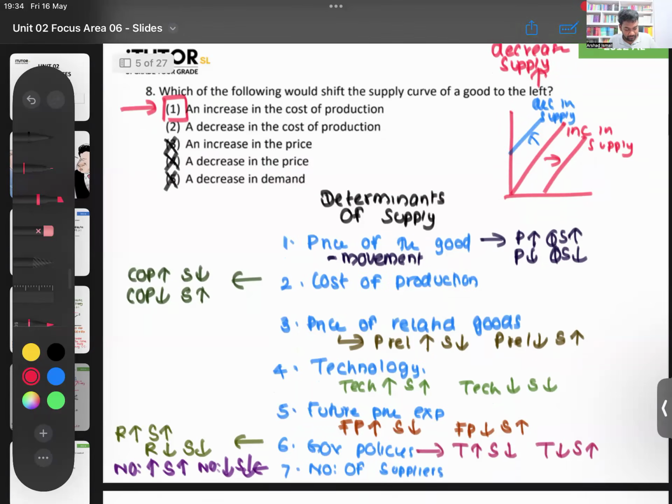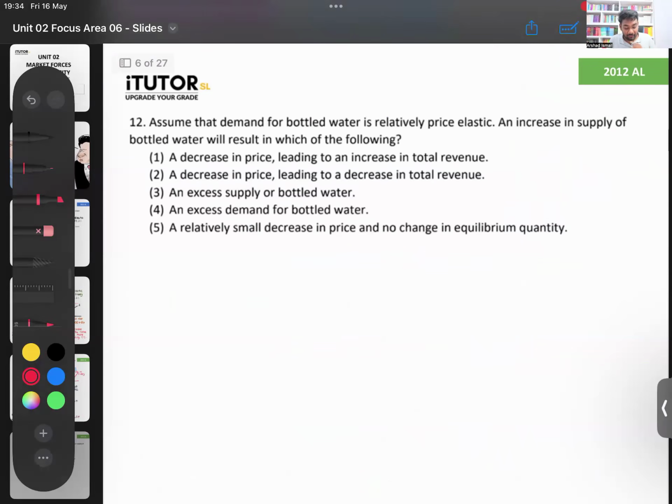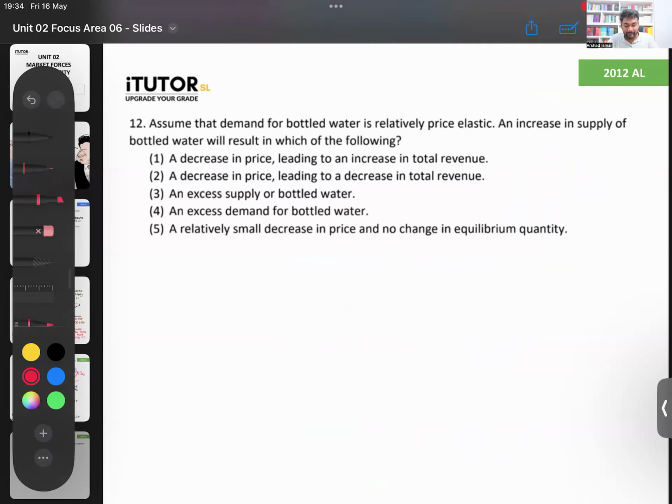Then going to the next one, 2012, question number 12. They're saying, assume that the demand for bottled water is relatively price elastic. Let me just draw and see. So demand for water is elastic, they're saying, so a flatter demand curve. An increase in the supply of water will result in which of the following? They have not told whether supply is elastic or inelastic, so we'll just draw a normal supply curve, like a unitary one. Now, this is your supply curve.